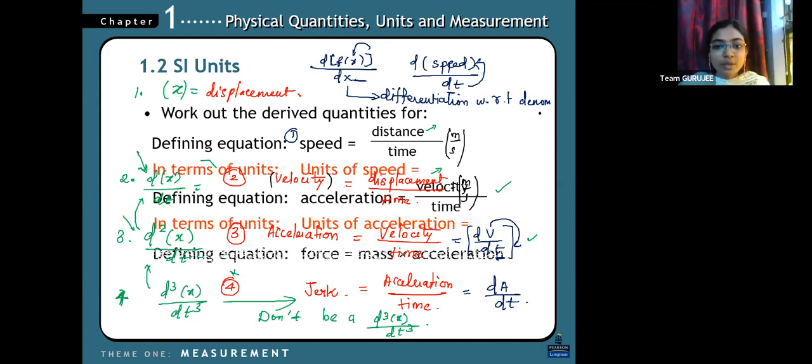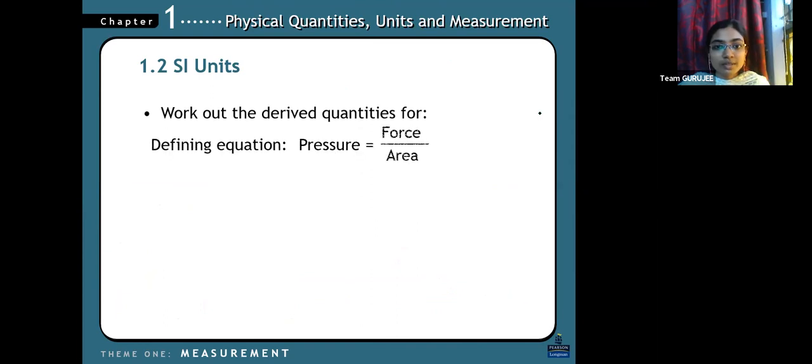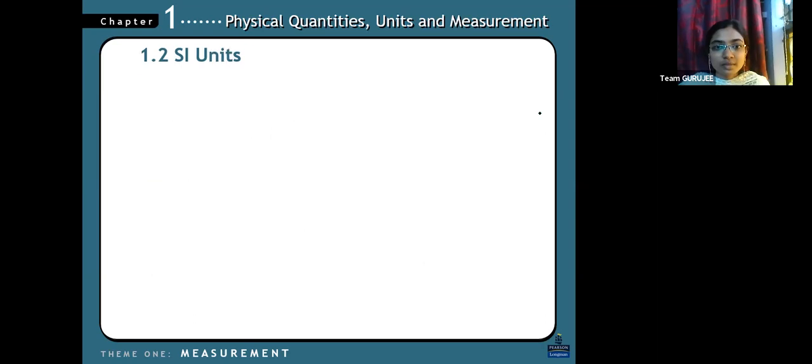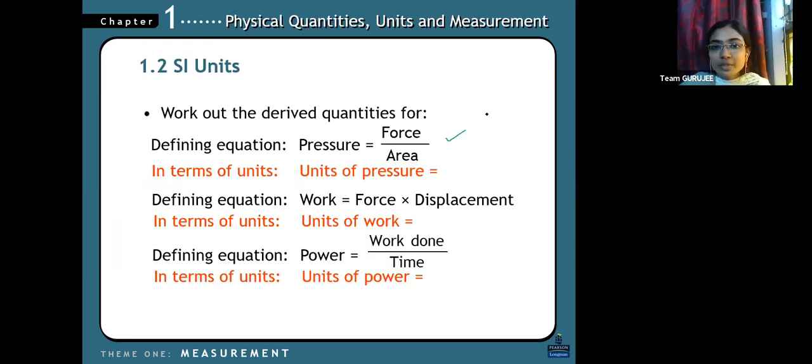This we have written already. So pressure is equal to force by area. You have already noted down, right? So work is equal to, and power is work done by time. How much work is done according to the time, we call it power. So these are all basic units, right? This time is my basic unit, and work done is again force into displacement. Again, force is MA. So these kinds of quantities are built from my basic units. You should know how to convert these things into basic units.